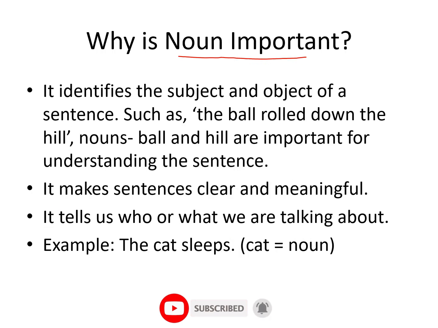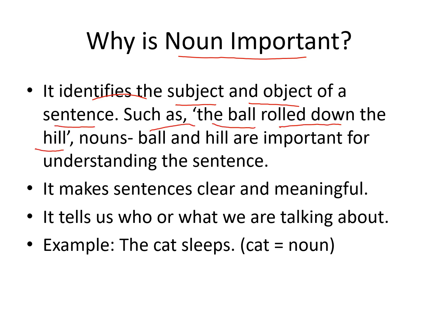What is the importance of noun in our daily routine life, in our conversation? So noun identifies the subject and object of a sentence, such as the ball rolled down the hill. Here you can see nouns ball and hill are important for understanding the sentence.